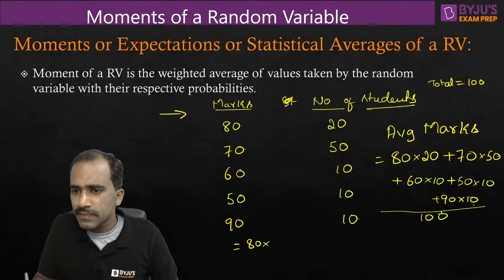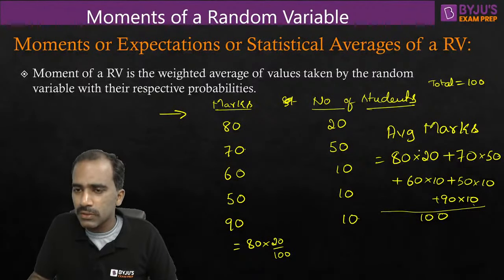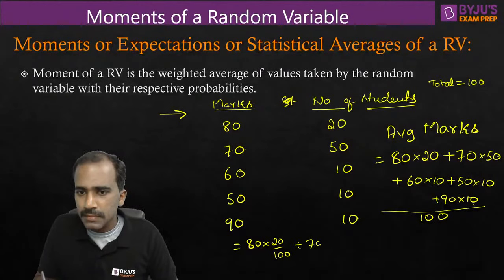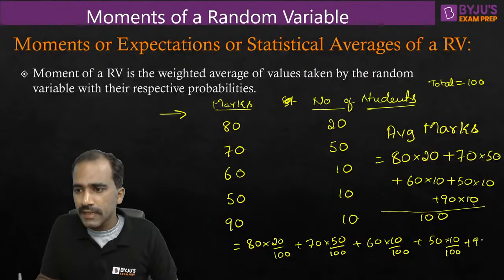Now what I'll do is divide it by 100 and write it individually for each one. So see here, there are 5 terms being added: 1, 2, 3, 4, 5. All of them are divided by 100. Instead of writing the total divided by 100, I'll write this 100 for every term. 20 by 100, plus 70 into 50 by 100, plus 60 into 10 by 100, plus 50 into 10 by 100, plus 90 into 10 by 100.